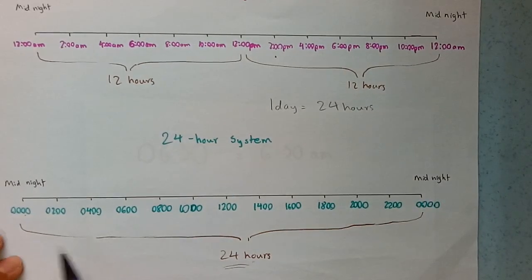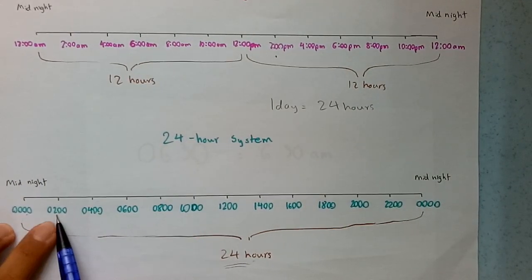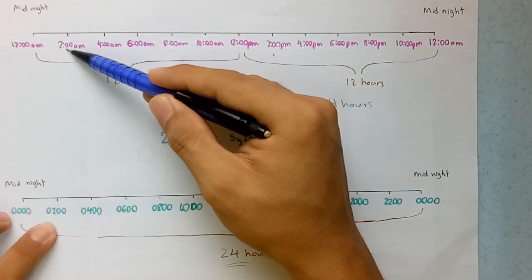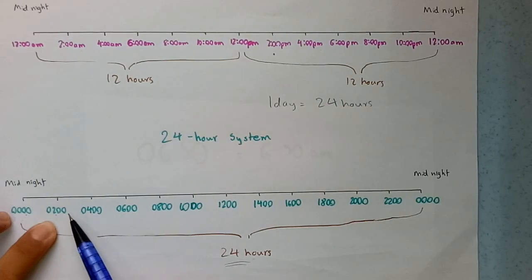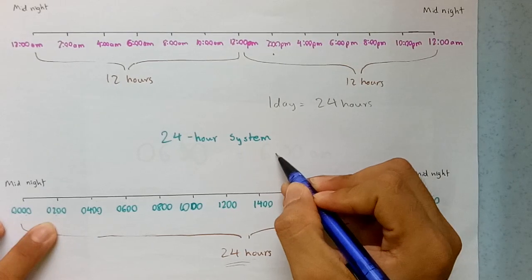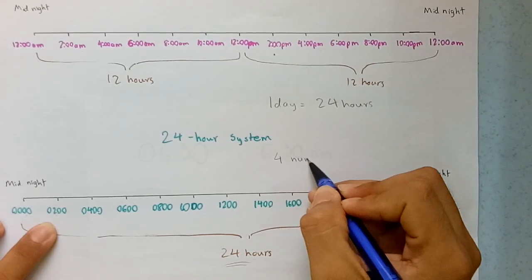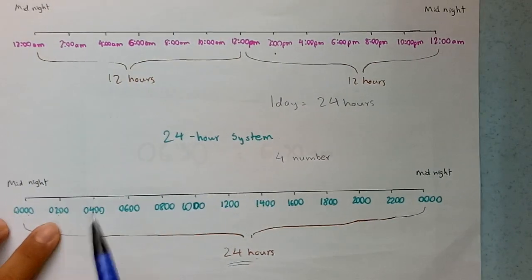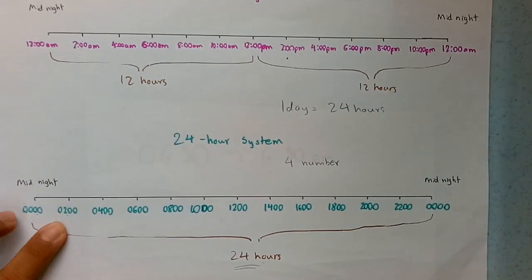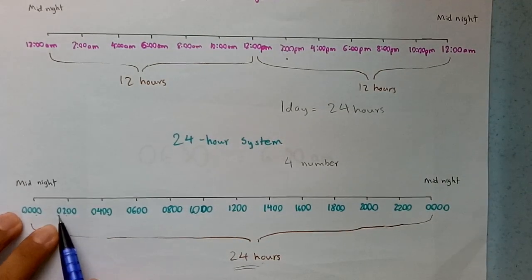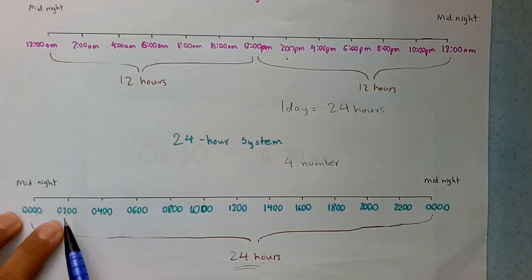The same idea. Okay, 0 2, this is 2 a.m. in the morning. See, this 2 is the same, 2 a.m., but here they do not put a.m. Alright, the 24-hour system must have 4 numbers, not 3 numbers. In the 12-hour system you can have 3 numbers, but in the 24-hour system you cannot. It's 4 numbers. See, in front of the 2 here, there is a 0. There must be 4 numbers.